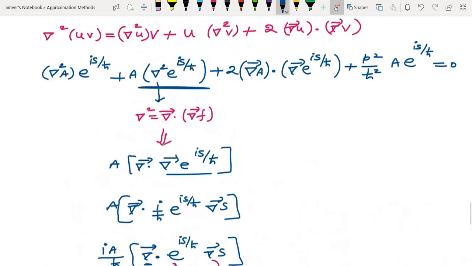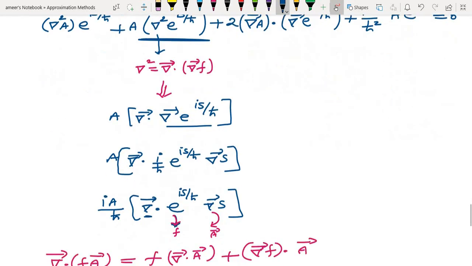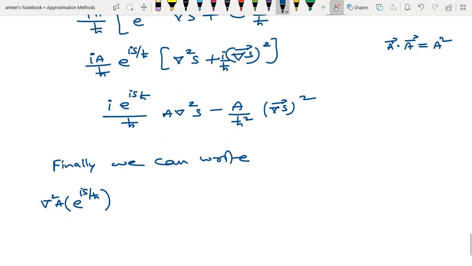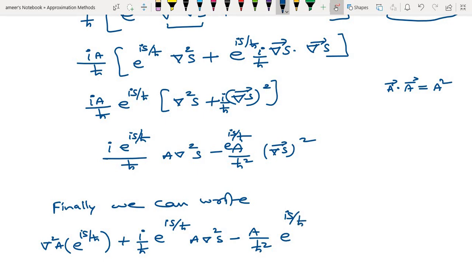We did all this calculation for the second term. This second term involves all this, plus i by h cross into e power i s by h cross a into del square s minus, and of course here also the e power i s by h cross term, a by h square e power i s by h cross del s whole square.